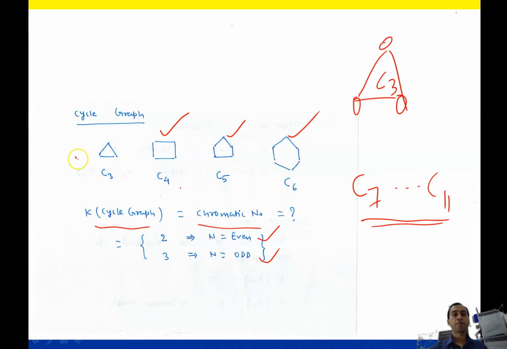How? Suppose that here we write red, then here we write green, then here neither red nor green can be used, so we write blue, so it becomes 3. For this one I wrote red, here green, then here we can write red, here we can write green. So chromatic number will be 2. So in this way you have to find the chromatic number of a graph.